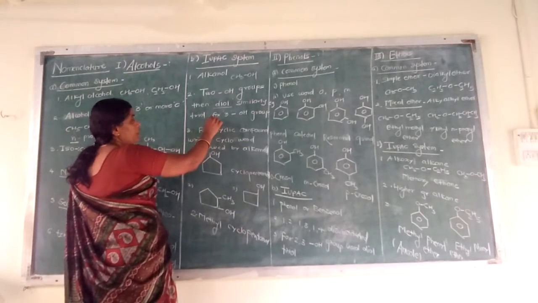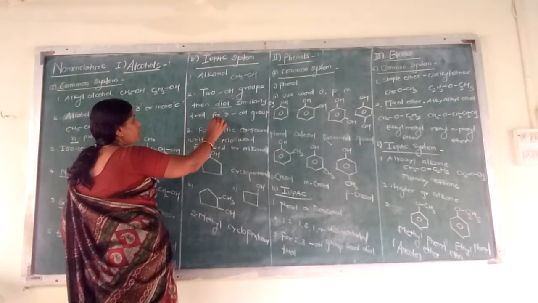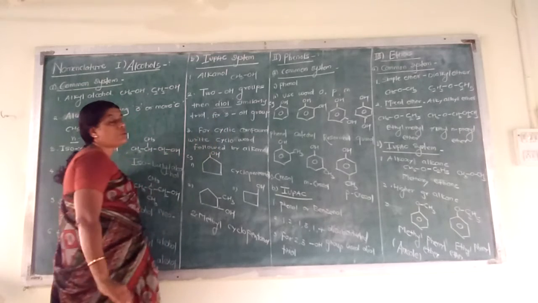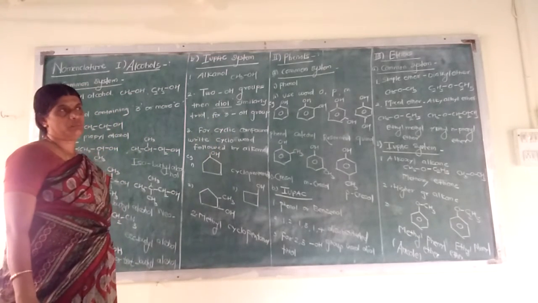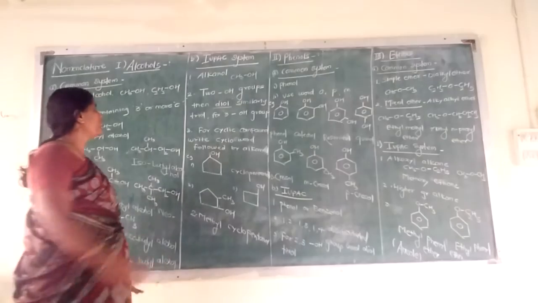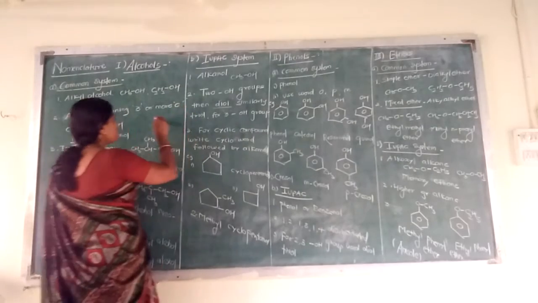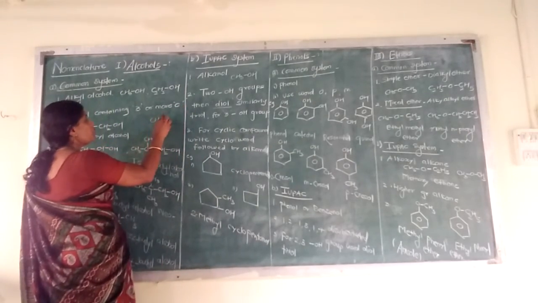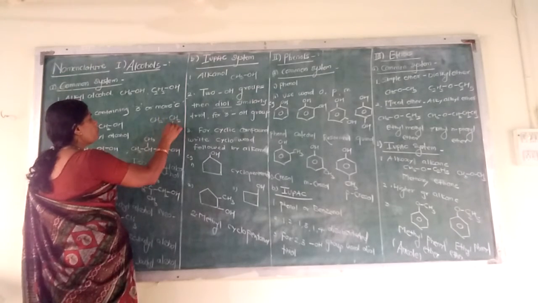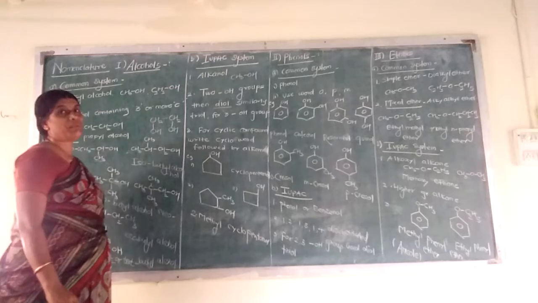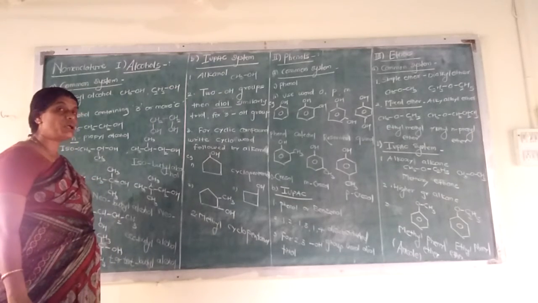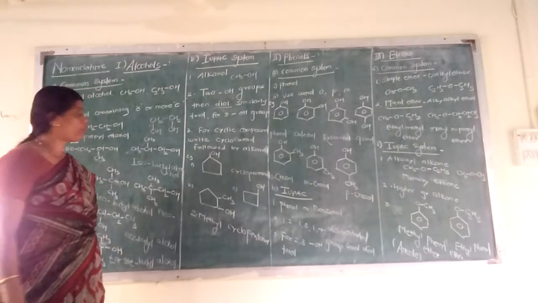In this method or in this type, we cannot remove the E of the alkane. For example, the structure is like this: CH2OH, CH2OH. It contains 2 carbon atoms, so the name is ethane-1,2-diol.